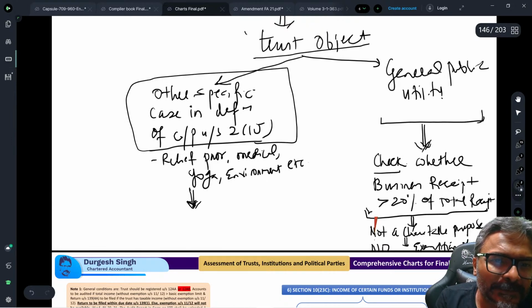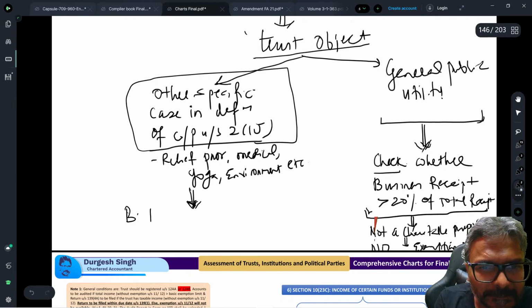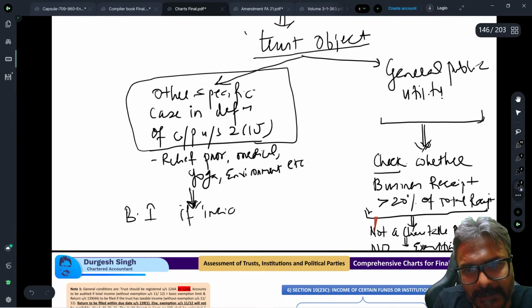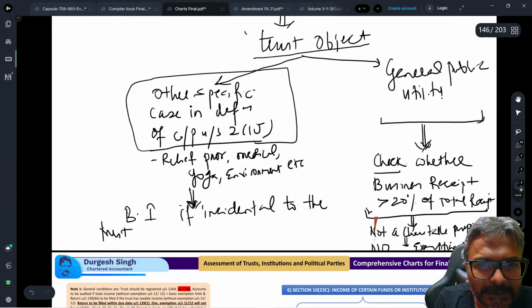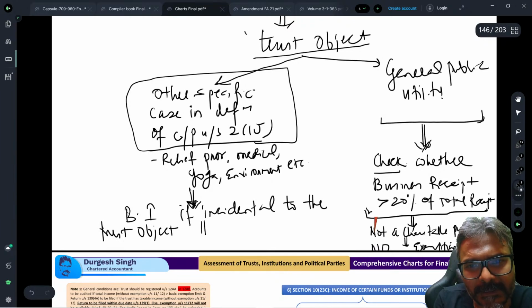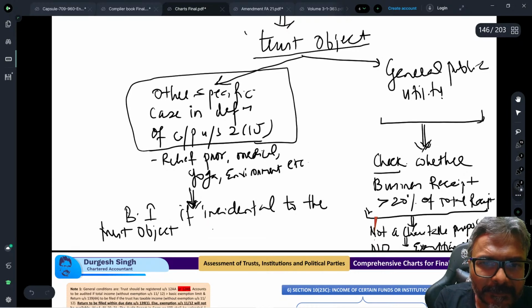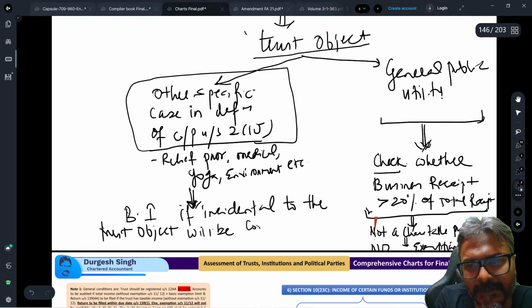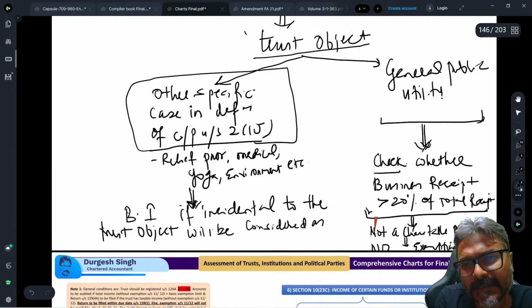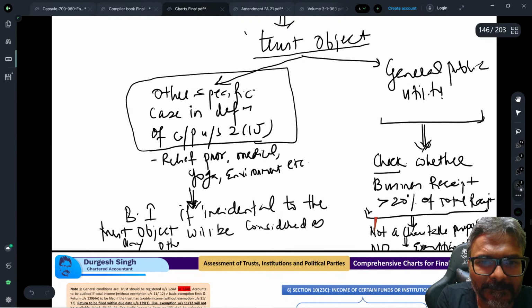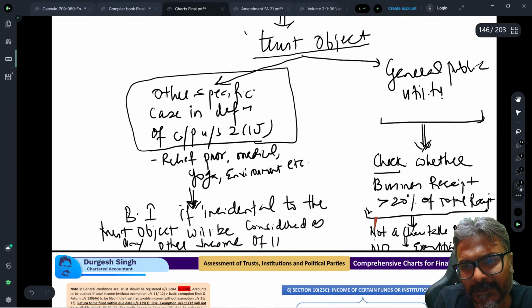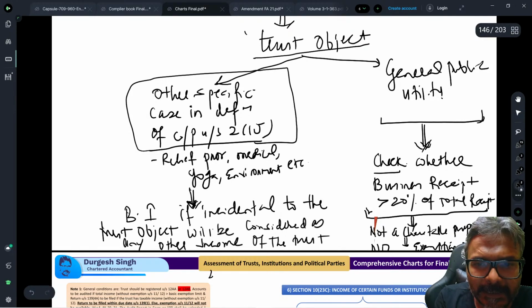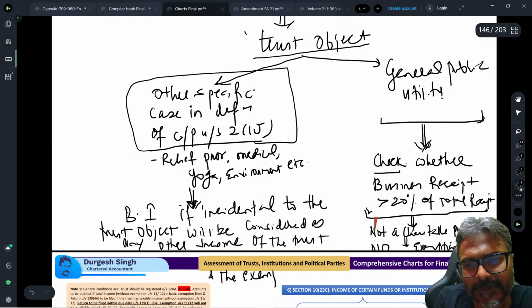And where it falls in this category, then the business income, if incidental to the trust object, will be considered as any other income of the trust, and the exemption will be available on application.